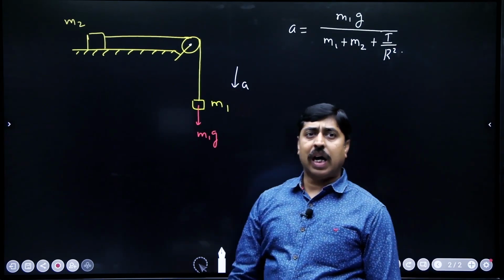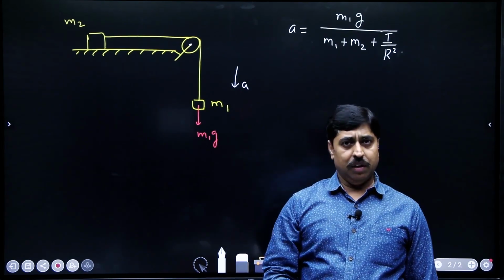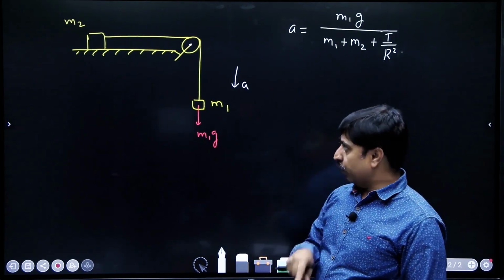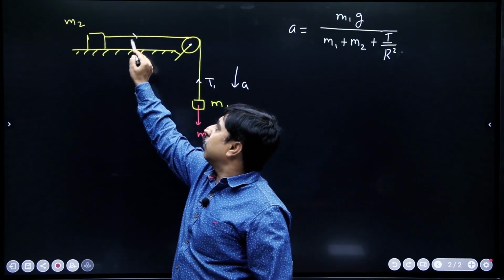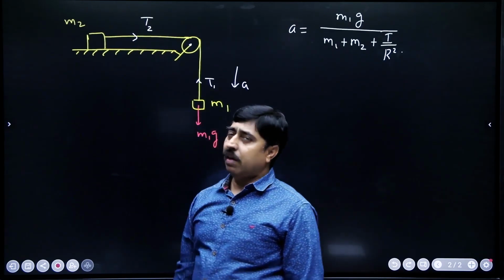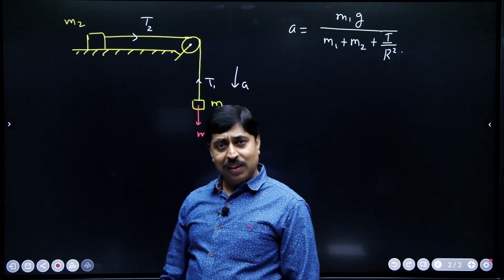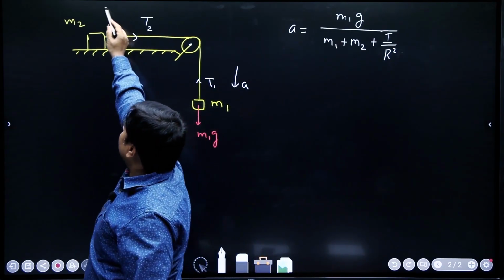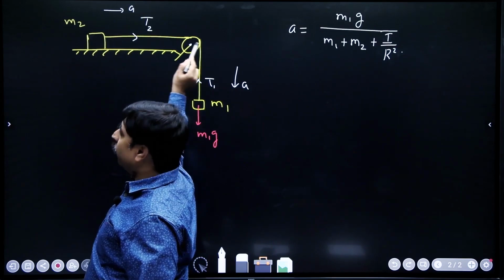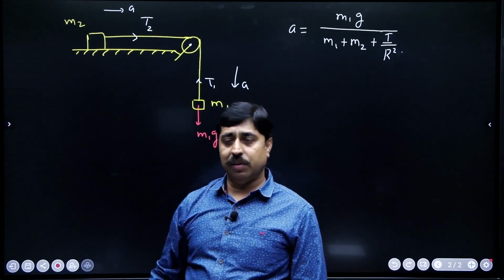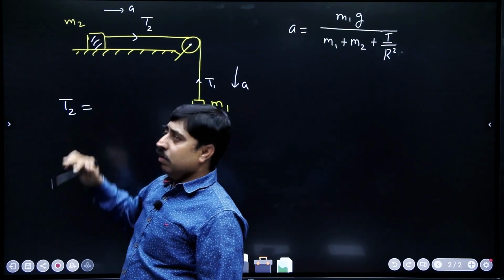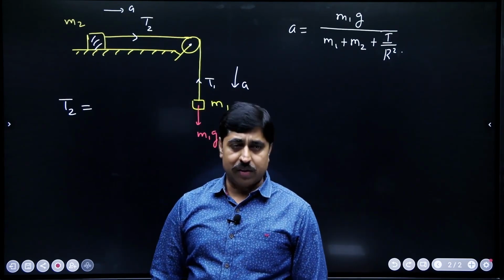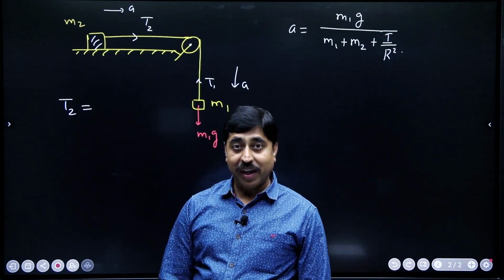Now again, if somebody asks you to write tension, you can write the value of tension, but be mindful that tension over here is different from tension over here, right? Tension T2 is very easy to write. This block is moving with acceleration A and the only force in the direction of motion is tension. So T2 is the only force on this block which is accelerated, having an acceleration a.